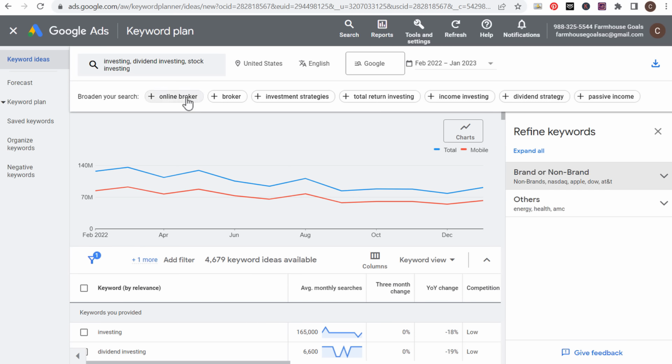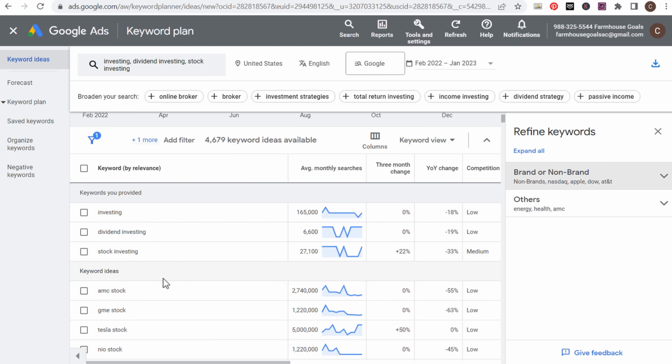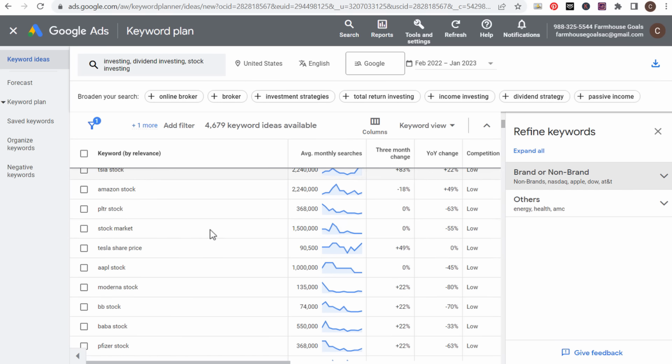Now, just right up at the top here, online broker, that could be an article, the 5 best online brokers. Investment strategies, 5 different investment strategies to use in 2023. What is total return investing? What is income investing? What is a good dividend strategy when investing? How do I generate more passive income with investing? Coming through here and looking at all these different keywords by relevance. Now, you're going to see that some of these were trending last year. They may not be things that you're going to be trying to write about. Maybe you don't want to write about specific stocks.